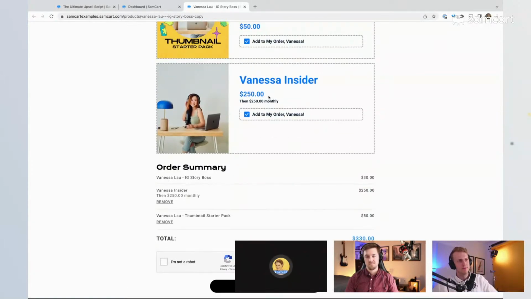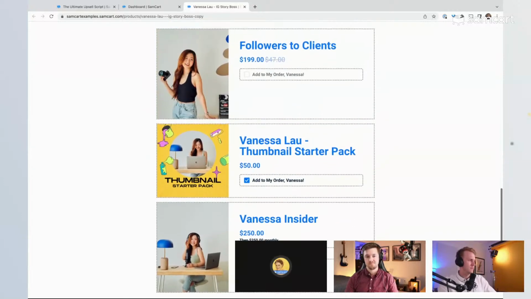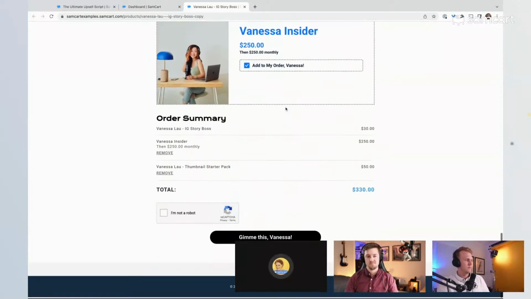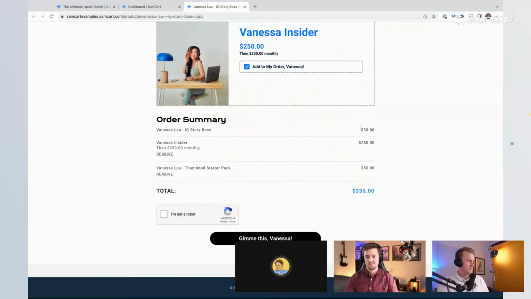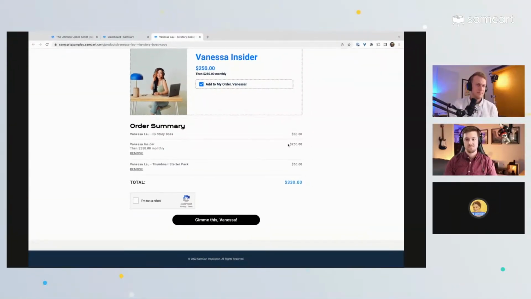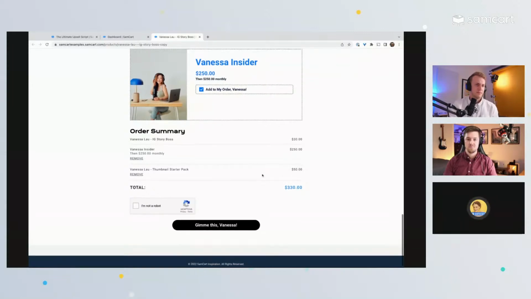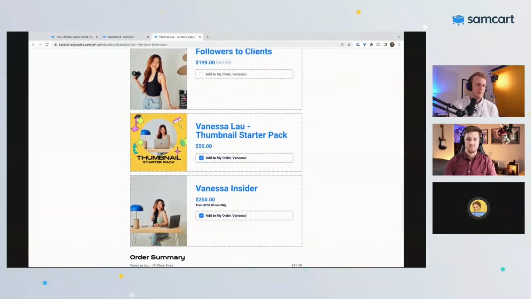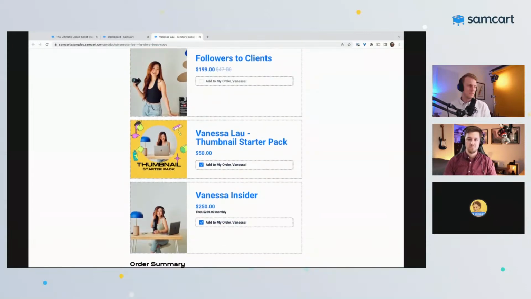You can add more text, you can add videos here, you can add more content to flesh this out and sell a little harder. But this is the most simplified version of what multiple products on a SamCart page look like. And down here at the bottom, when you give your customers the chance to spend more money, that's what they do. So here is a $30 product that someone could turn into a $330 order by taking advantage of other products that you show them on the very same page.